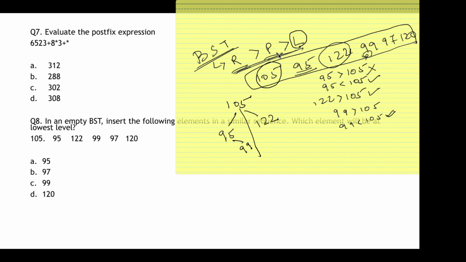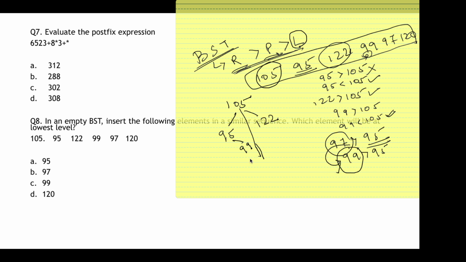Okay, the next one is 97. Now 97, is it less or greater than 105? It is less than 105, so it will go on the left side. Now you see 97 is greater than 95 and 99 is also greater than 95, right? So there can't be two right children of one node. So we'll consider 97 to be the right child of 99.